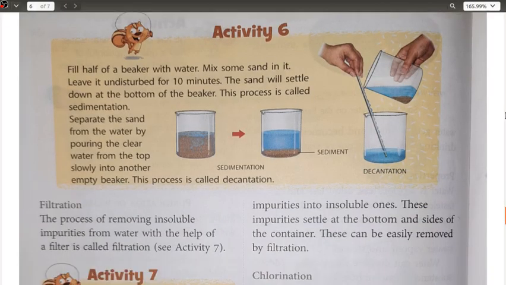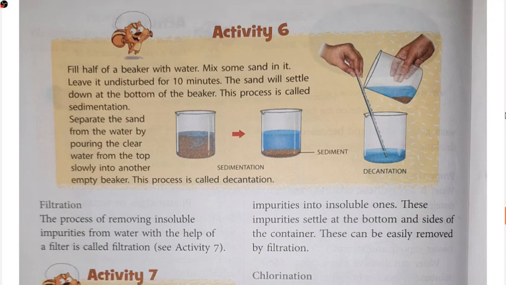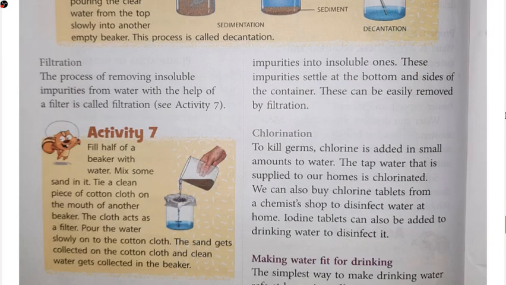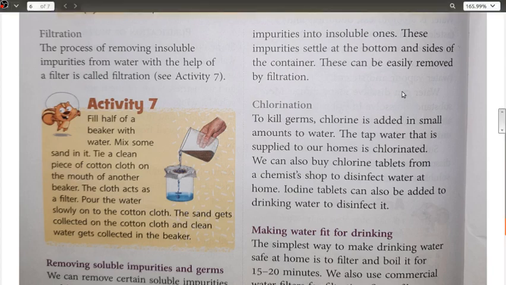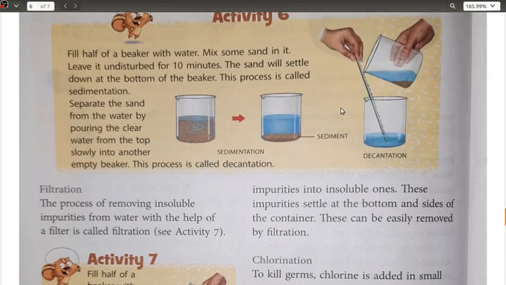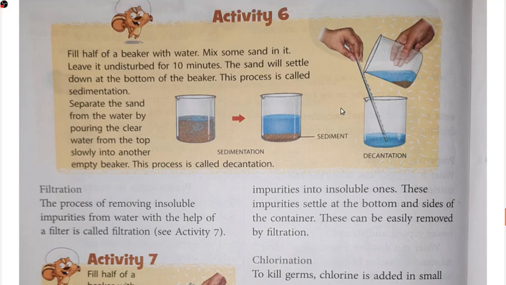So this was the activity of sedimentation and decantation which we discussed yesterday. The next process was filtration. So what is filtration? The process of removing insoluble impurities from water with the help of a filter is called filtration. Yesterday I emphasized the words insoluble impurities, because insoluble impurities are the main reason for carrying out this filtration process. Otherwise we would be able to deal with them using sedimentation and decantation only.